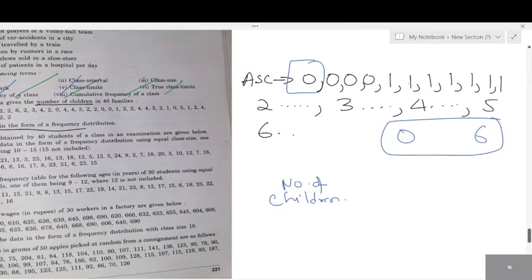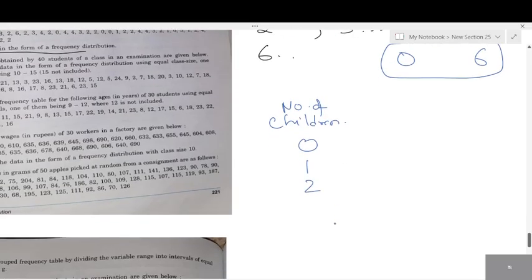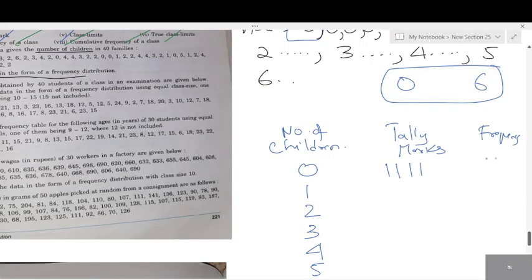Number of children. Next, what are the numbers you have to write, students? Start with 0. Next, 1. Write all the numbers which are present: 1, 2, up to 6. Second column, what will you write? Tally marks. Third column, frequency. Once you write, arrange them in ascending order. This is the homework. Before evening class, try at least one question. Tally marks, draw them like this. How many zeros were present? 4 zeros. Frequency will be 4. In the same way, count 1, 2, 3, 4, 5 and 6.